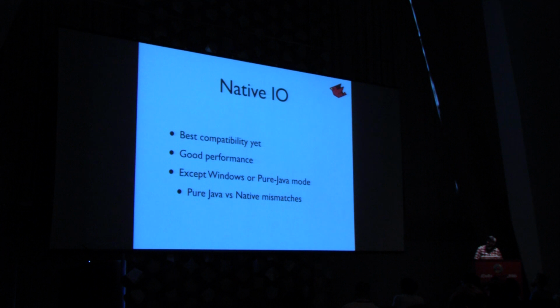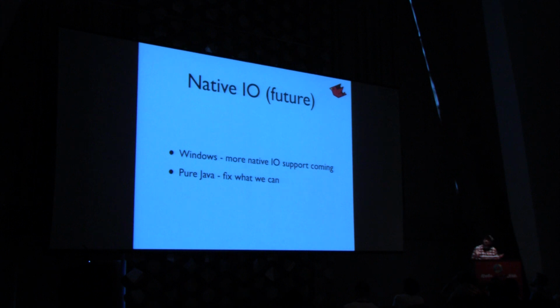Except for Windows, we didn't port Windows to use C code yet, so it falls back onto pure Java mode. We still support a pure Java mode for restricted environments, so if you run JRuby on Google App Engine, you can't call out to C, and so when we actually run on Windows, we just fall into that code path and use pure Java. So Windows is just some work that we need to do. There's no limitation, so hopefully we'll do that pretty soon.